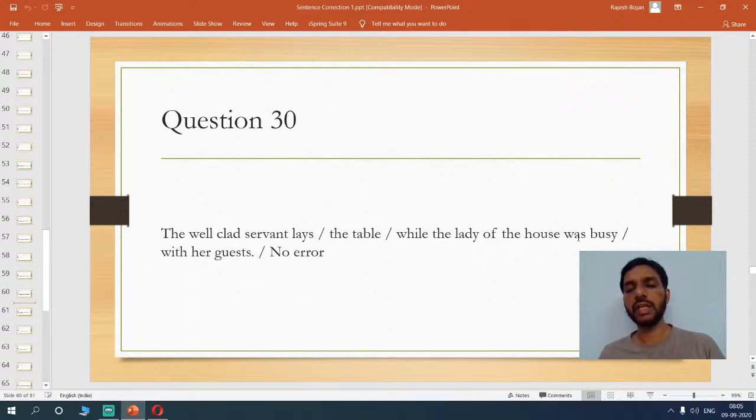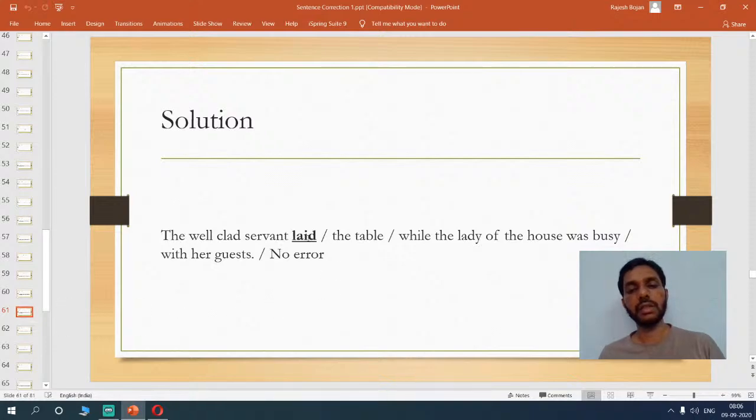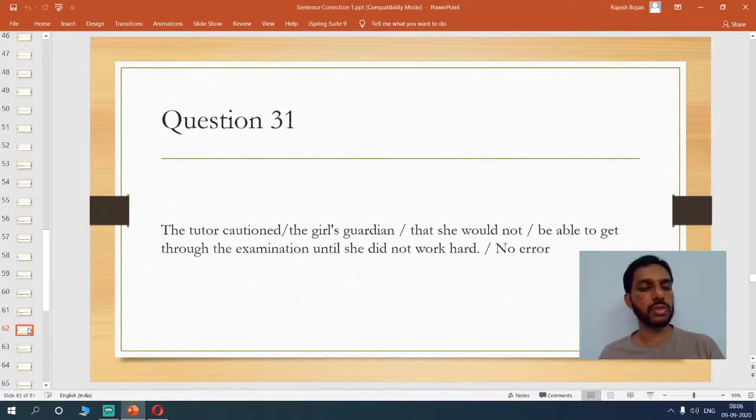Now we are using a past auxiliary verb here, so it's not matching. So we have to change this "lays" into "laid". So the well-clad servant laid the table, because he had already done it. The servant laid the table while the lady of the house was busy with her guests, right? If you look at the answer, you see "laid" here. Good. So this is how you will solve.